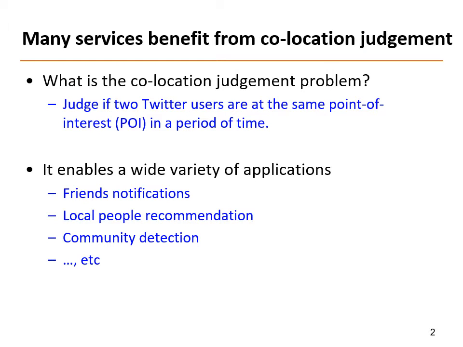In this work, we study a co-location judgment problem, that is, to judge if two Twitter users are at the same point of interest in a period of time. Knowing if two users stay together enables a wide variety of social network applications, such as friend notifications, community detection, and local people recommendation.